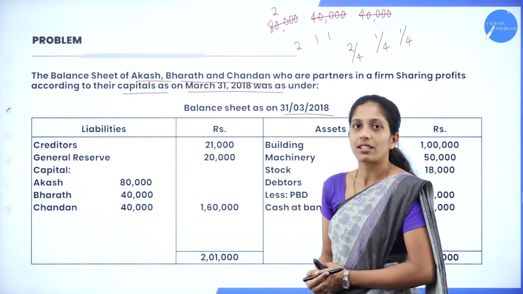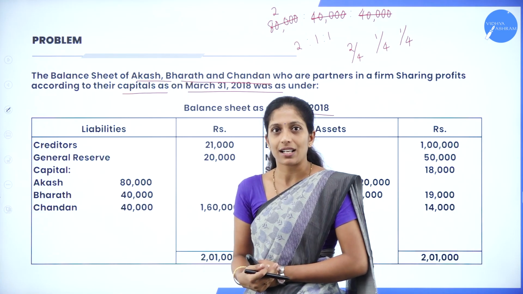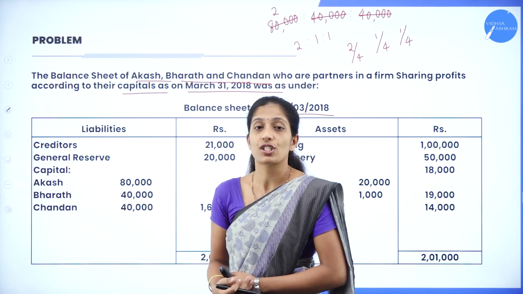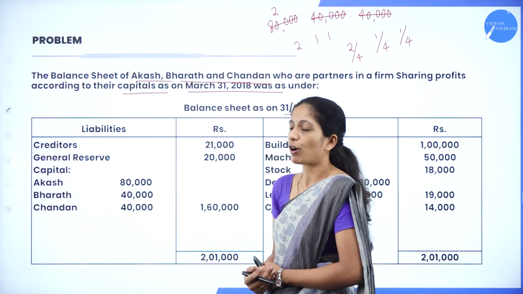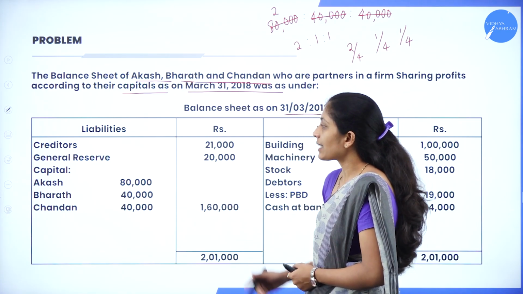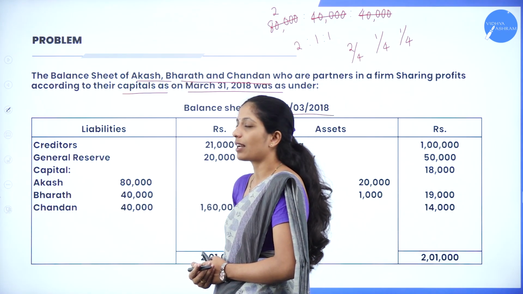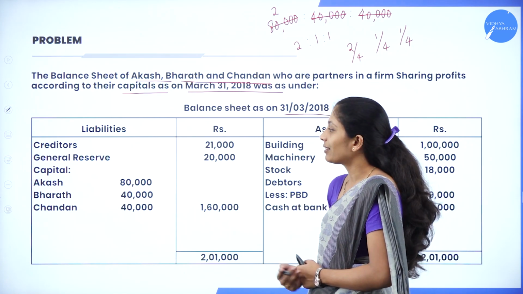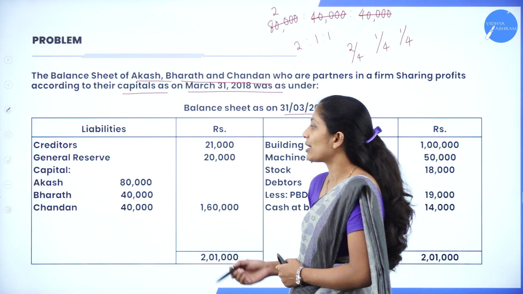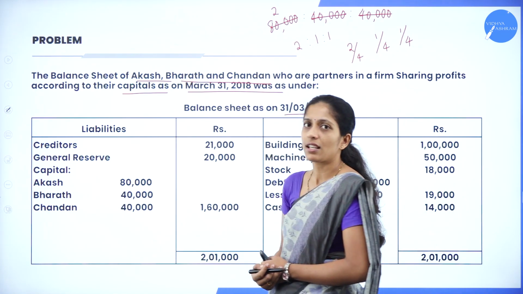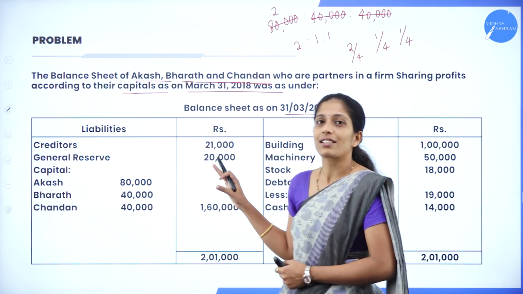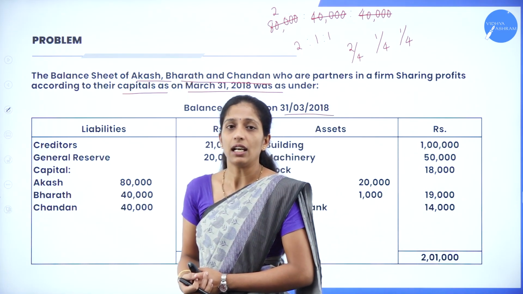We know general reserve we are going to take in partners capital account, where we are going to distribute among the partners in their profit sharing ratio. Next, they have given capital of all the three partners, Akash, Bharat as well as Chandan, that is 80,000, 40,000 as well as 40,000. So these are the certain liabilities they have given in the balance sheet.